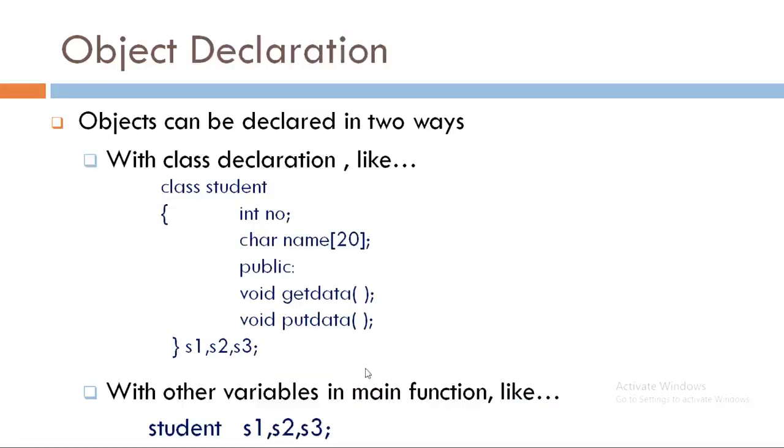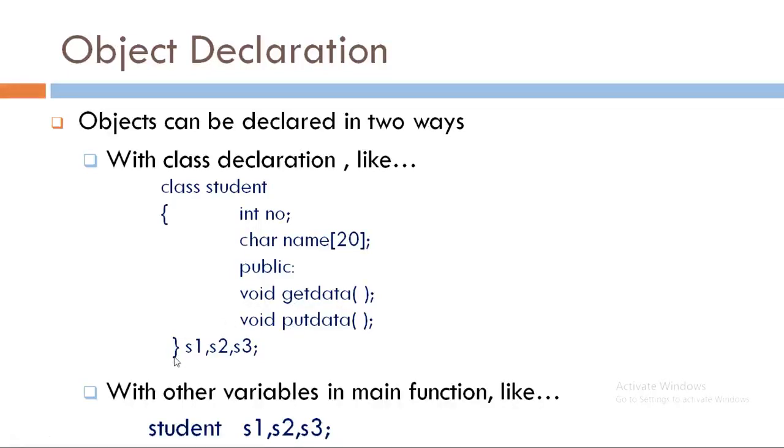Let's see. We can declare objects in two ways. The first one is we can declare objects with the class declaration itself. Here is the example in which class student is declared having two data members, number and name, and two member functions, getdata and putdata.